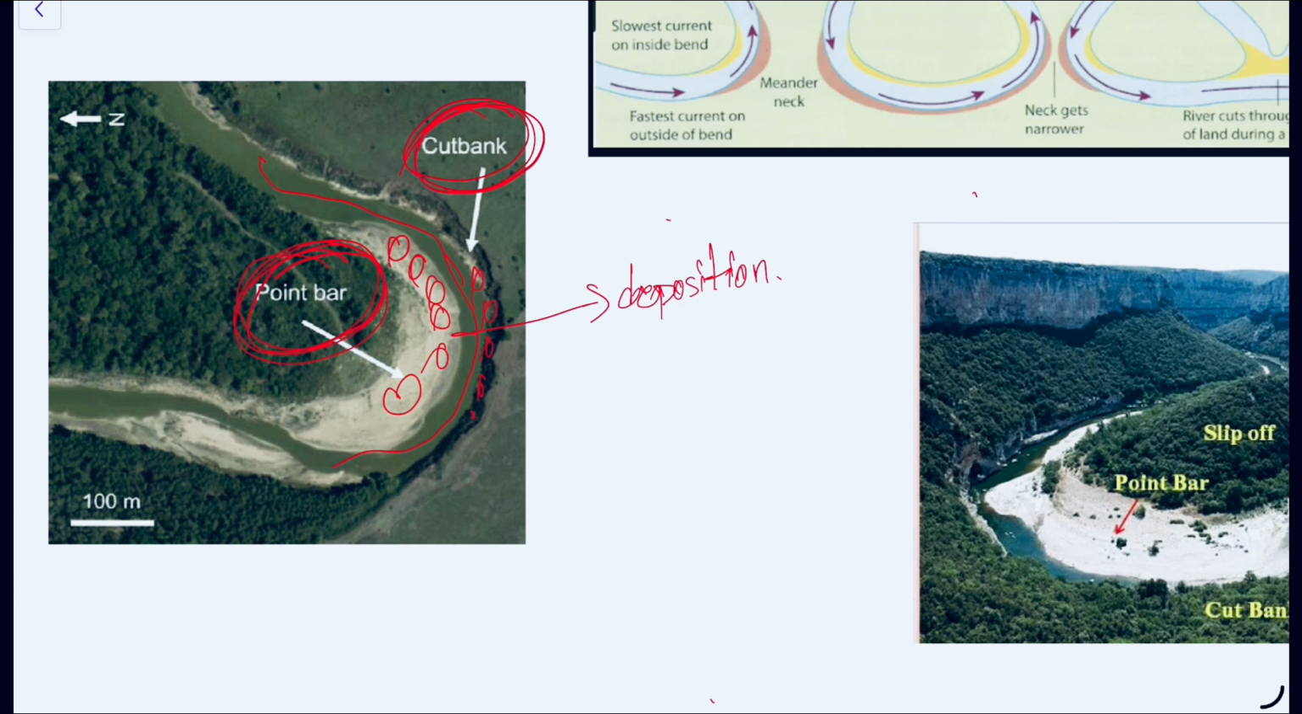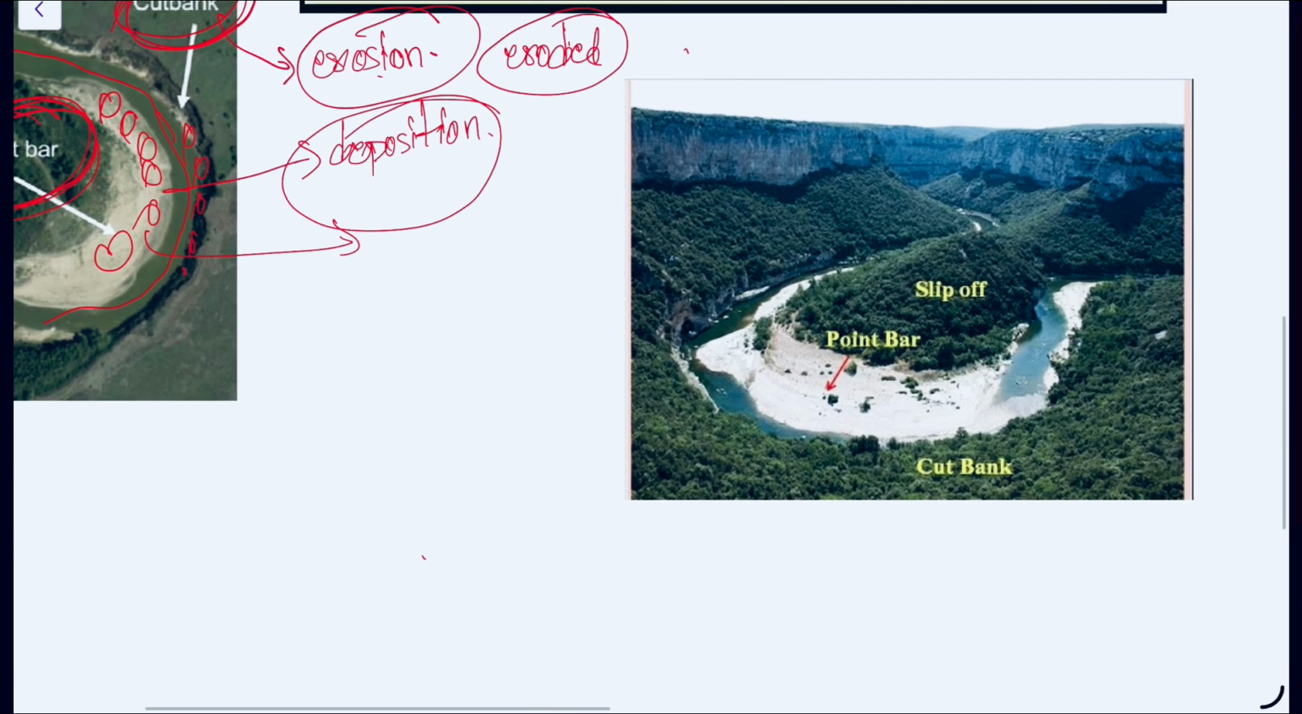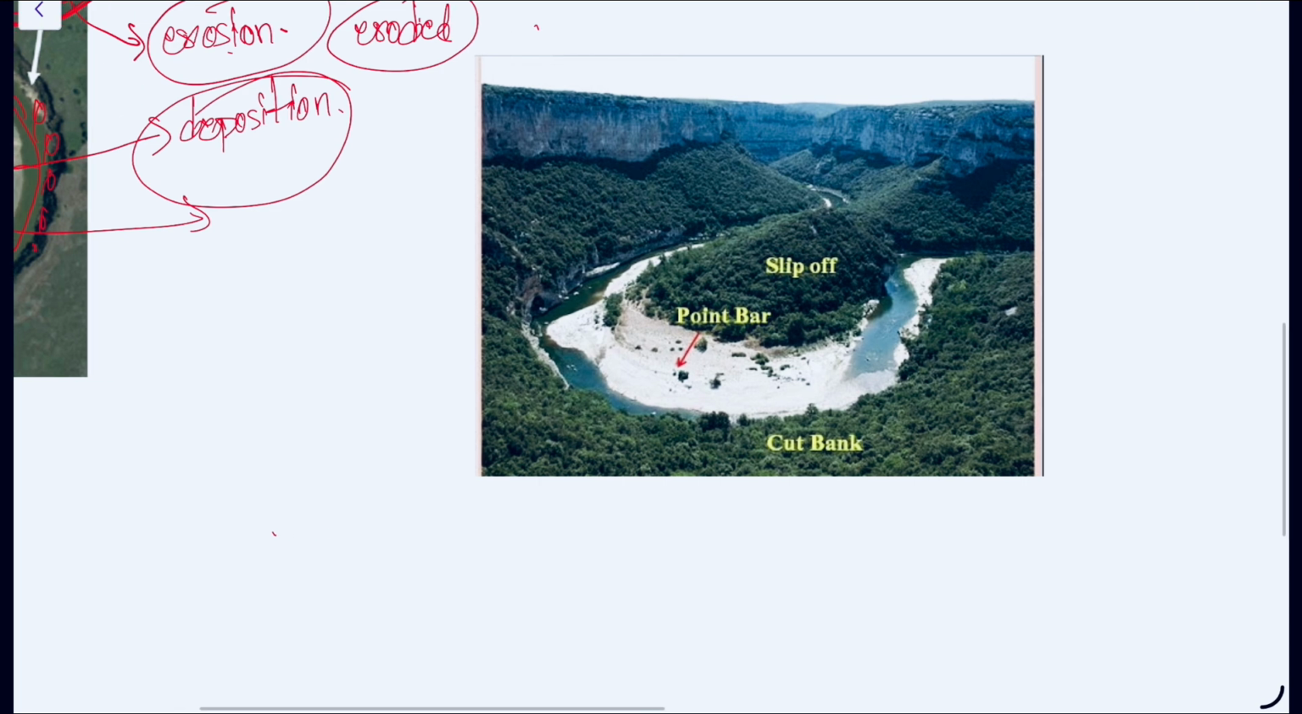Cut bank is the point where more lateral erosion is happening because of the river flow, and point bars are formed because of the deposition of the sediments that have been eroded in the river flow. And after some time what happens?